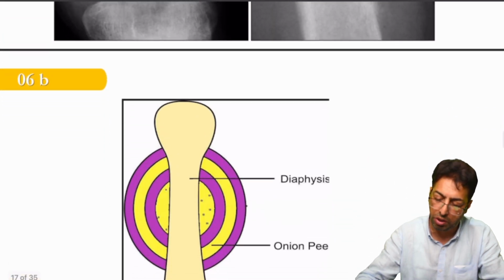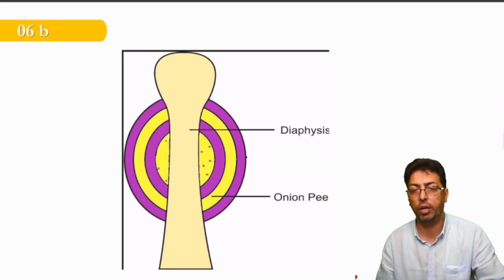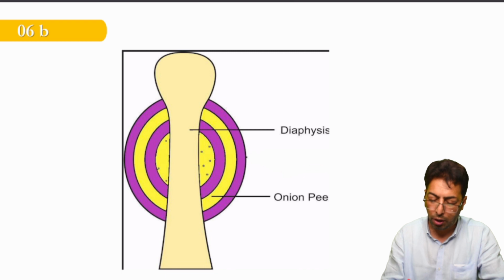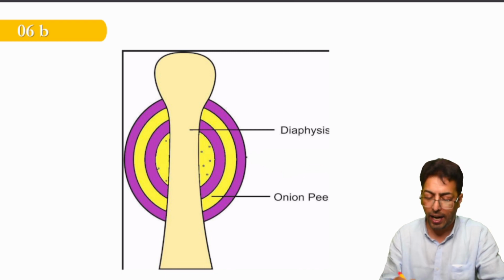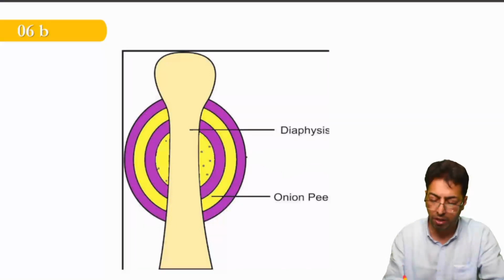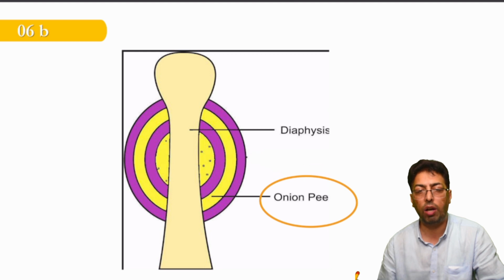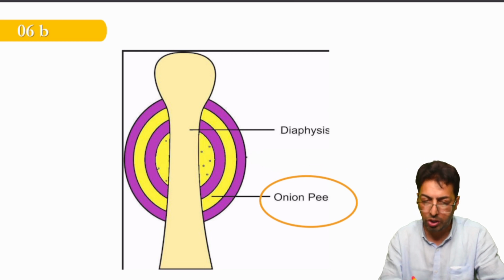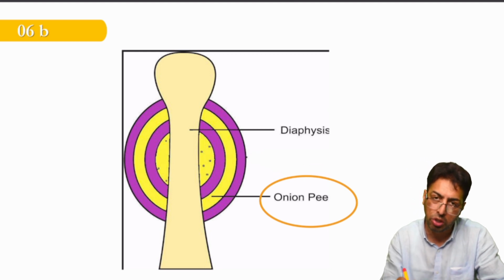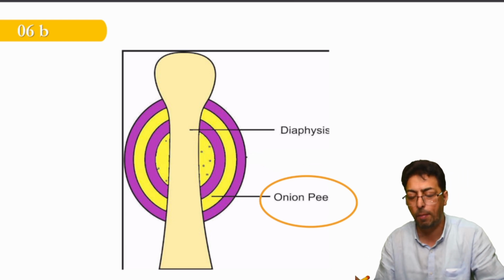I will not go to this figure first, I will go to this figure. Now you can see over here, this figure shows the concentric rings of periosteal tissue being laid. There is a concentric ring over here. So this is the onion peel which we say in case of Ewing sarcoma. There's a concentric growth, or concentric periosteal reaction, and this is what is given the name onion peel appearance.